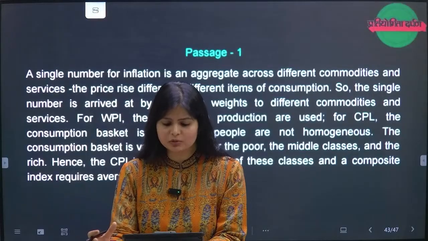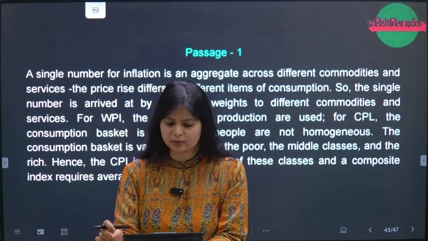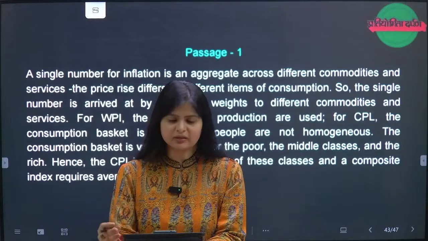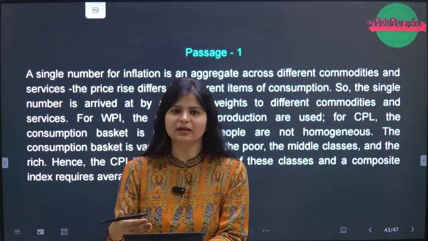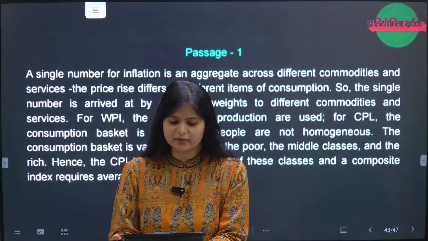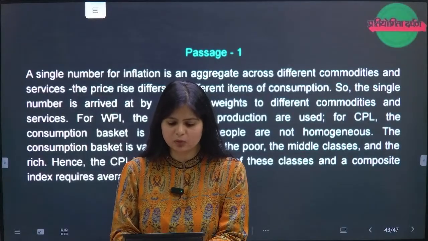So B looks fine to me, because the present calculation of inflation rate, the whole essence of the passage, is that the way they are calculating is not right, right? So this is the essence of the passage. I'll go with option B.